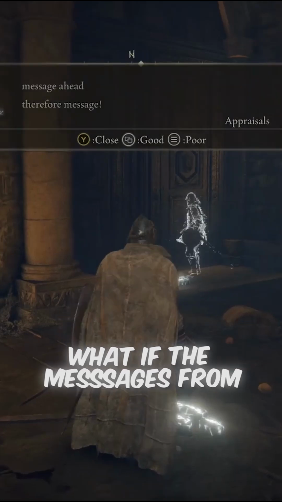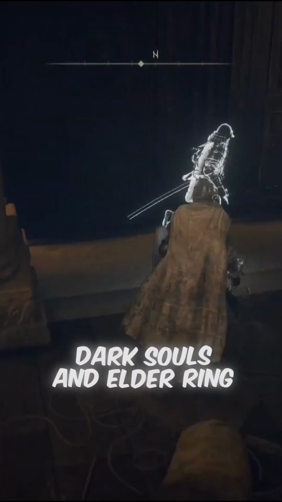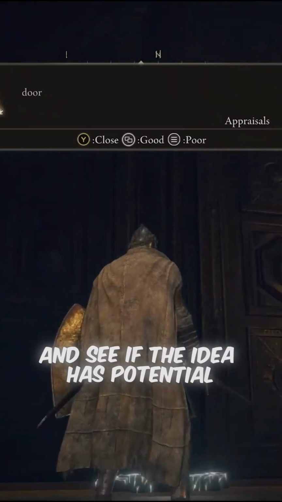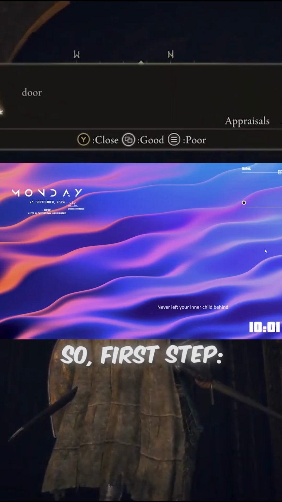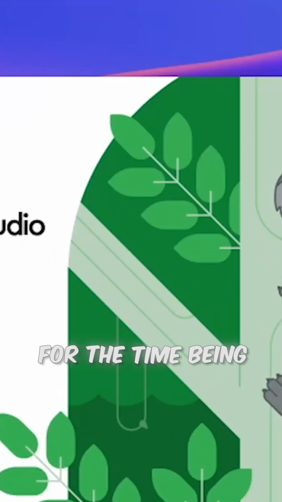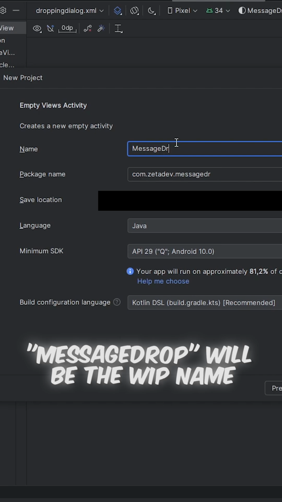What if the messages from Dark Souls and Elden Ring were usable in real life? Well, I decided to create an app to do it and see if the idea has potential. So, first step, I started Android Studio and created the project. For the time being, MessageDrop will be the work in progress name.